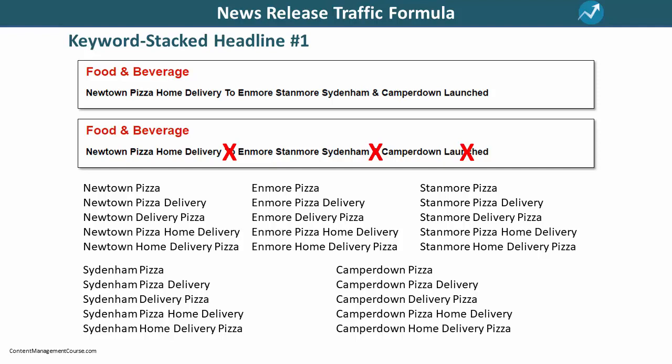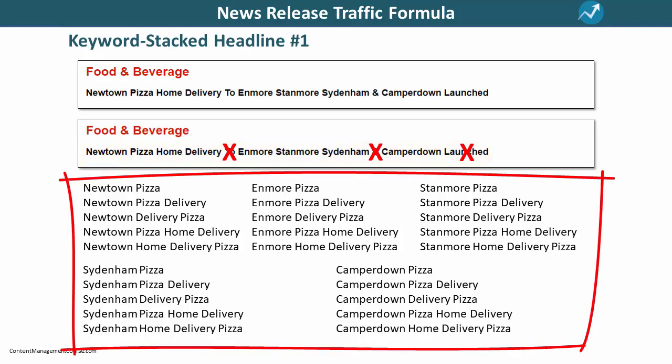First, let's remove the generic word to, the ampersand symbol used for the word and, and the generic word launched. We are now left with a number of useful search engine keywords like Newtown, pizza, home delivery, Enmore, Stanmore, Sydenham, and Camperdown. With these words, we can generate lots of different useful combinations that Google will then pick up from this headline. For example, here we have Newtown Pizza Delivery, Newtown Delivery Pizza, Newtown Pizza Home Delivery, and Newtown Home Delivery Pizza. And the same for all the other different suburbs.